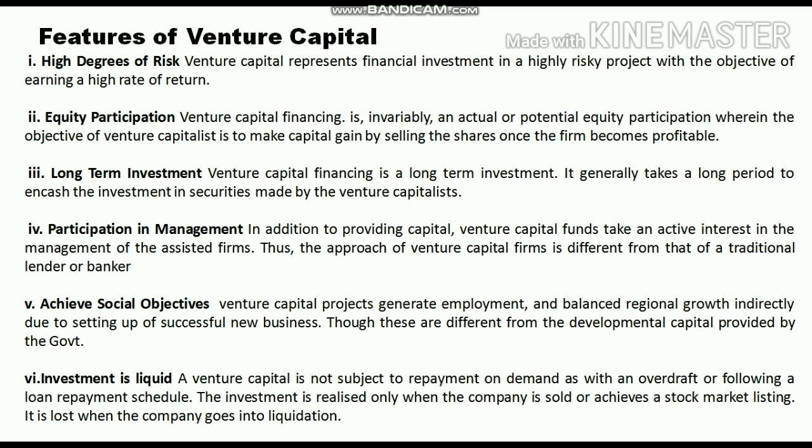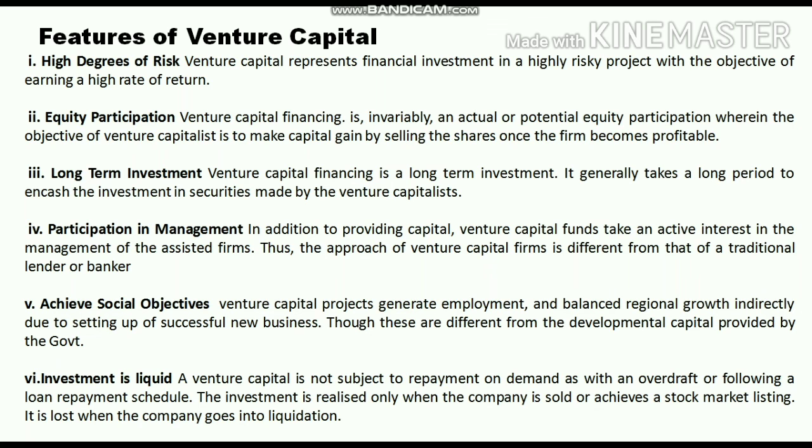And the fourth one is participation in management. Yes, in addition to providing capital, venture capital funds take an active interest in the management of the assisted firm. Thus, the approach of a venture capital firm is different from the traditional lender or banker who doesn't interfere in the management of the company. Fifth, achieve social objectives.